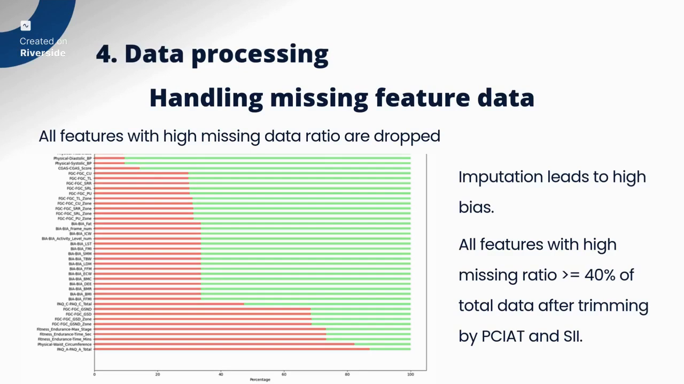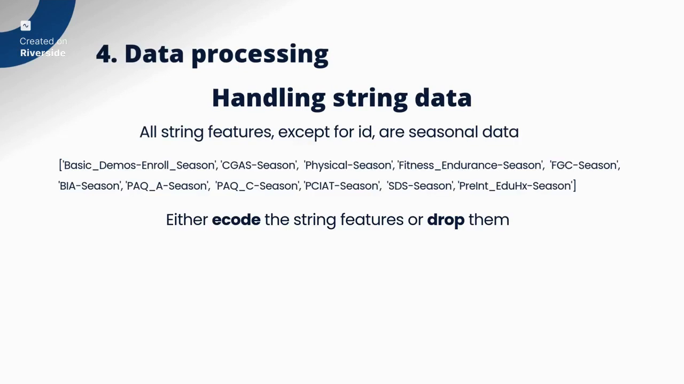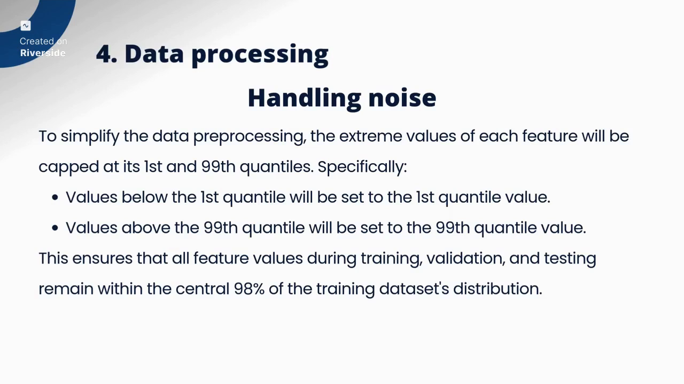And next, for the string data, we are going to either remove them or encode them, because the models we had in mind when we looked at the data are models that can only process numerical values. After dealing with the missing values, we are going to remove the noise.